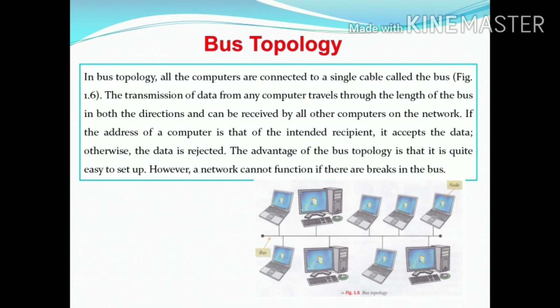Now what is a bus topology? In bus topology, all the computers are connected to a single cable like it is shown in the figure. The transmission of the data from any computer travels through the length of the bus in both the directions and can be received by all other computers on the network. If the address of a computer is that of an intended recipient, it accepts the data, otherwise the data is rejected. The advantage of bus topology is that it is quite easy to set up. However, a network cannot function if there are breaks in the bus.